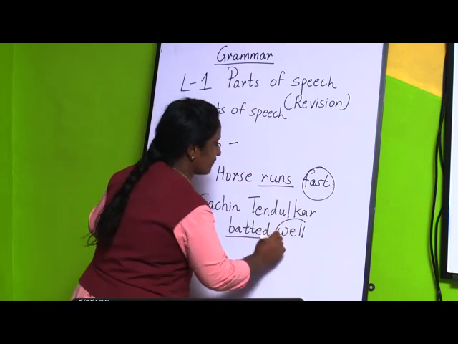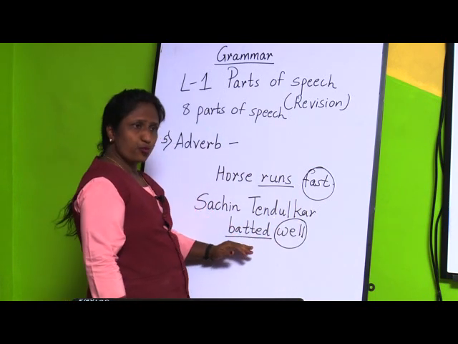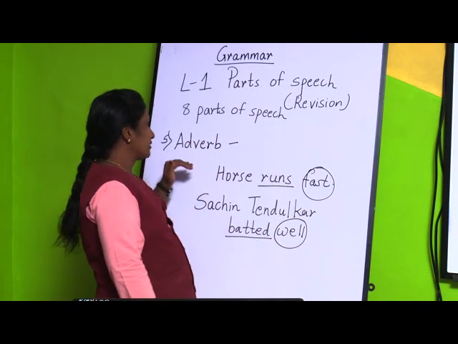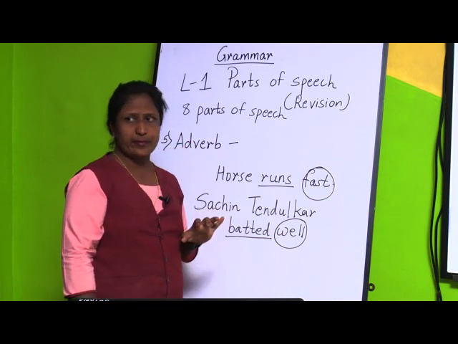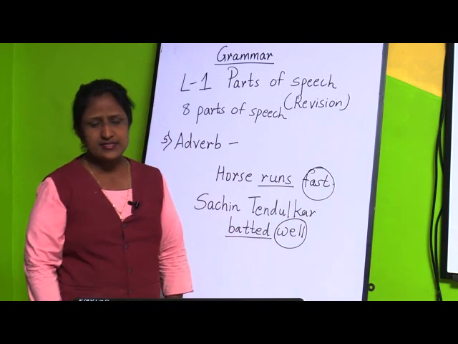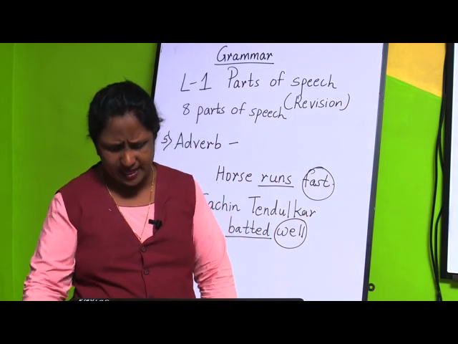He has batted well. So I am telling something more about a verb, and this is called an adverb. In the name itself, adverb means additional information about a verb.